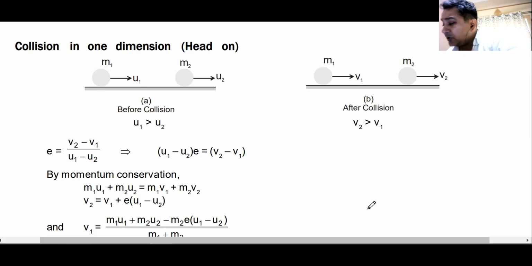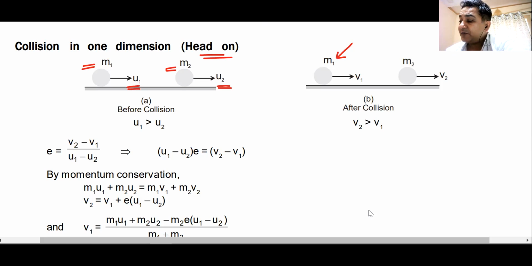Now look at this particular case. This is the simplest possible case of two bodies colliding head-on. M1 is the पीछे वाला body का mass moving with a velocity U1. M2 is the आगे वाला particle, mass is M2. This is after collision. Mass M1 moves with a velocity V1. Mass M2 moves with a velocity V2. Do we understand this?